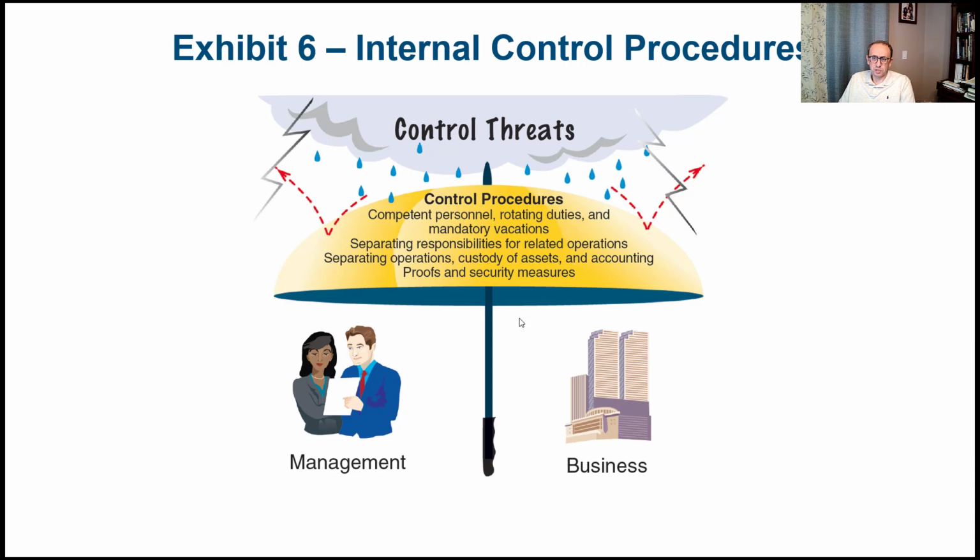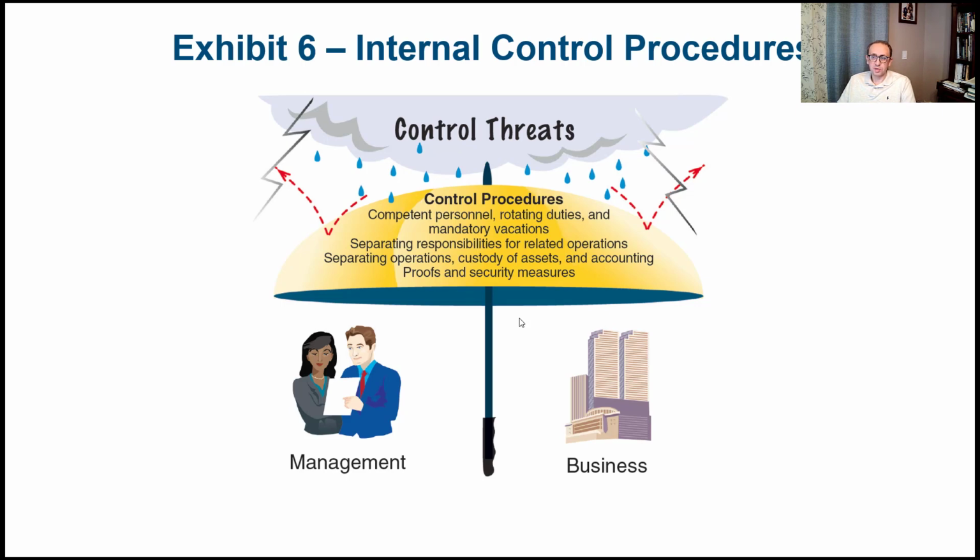So control procedures, which constitute one of the most important elements of internal control, include things like competent personnel, rotating duties, and mandatory vacations. So in many businesses, they want to make sure, again, they hire the right person in the right place. You want to rotate people. You don't want people to get too comfortable in one spot, because that can encourage them to start manipulating things and start taking advantage of their position. Also, mandatory vacation, and that's like in the banking industry, this is very common. You have to take a vacation for 2 weeks, so someone else would do your work.